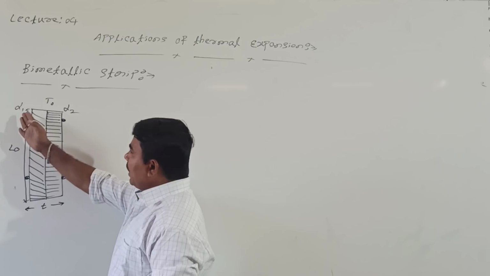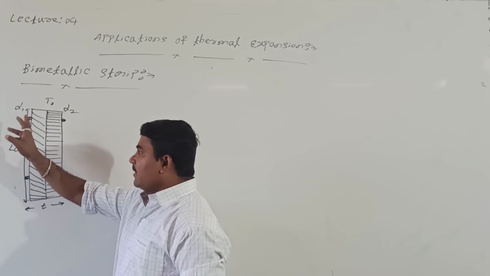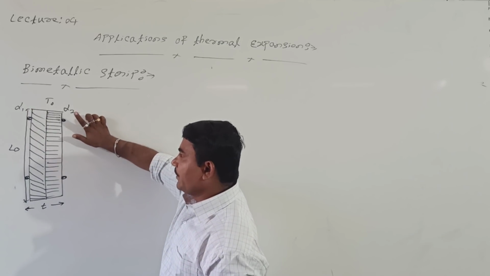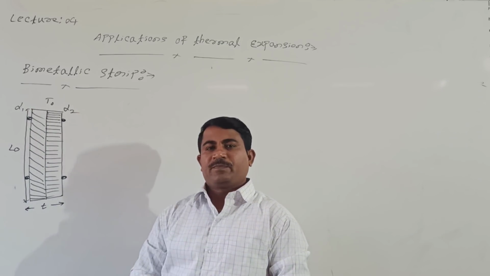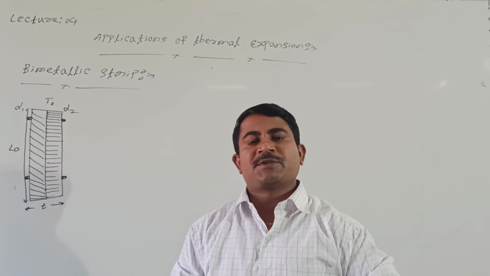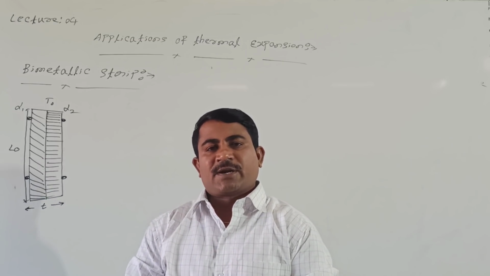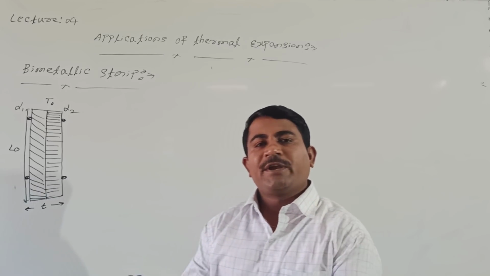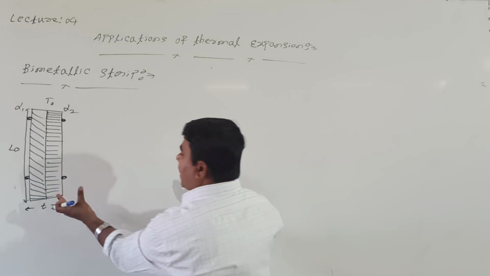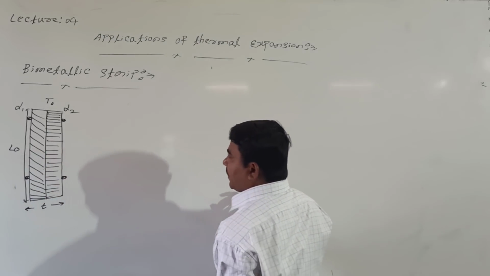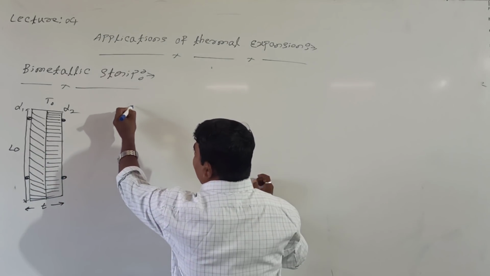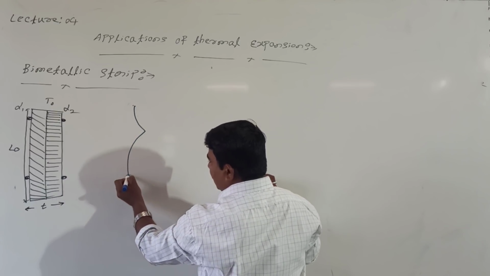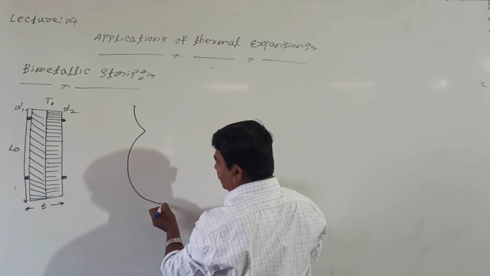Aluminum has coefficient alpha 1 and steel has alpha 2. Aluminum has the larger coefficient, so aluminum bends outward. When heat is provided to this system, they bend like this.